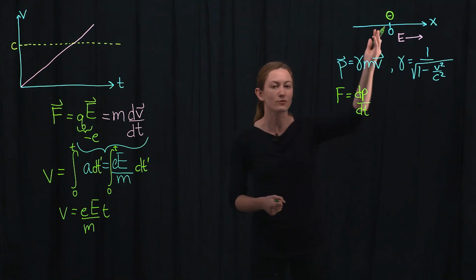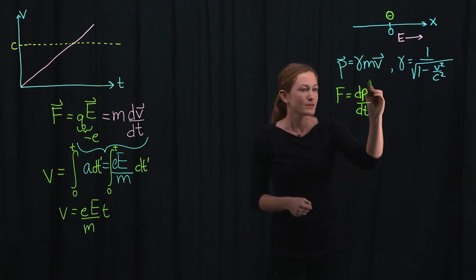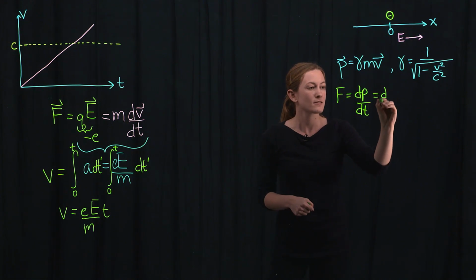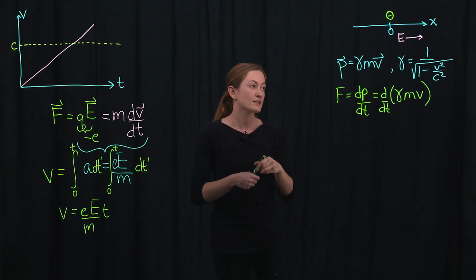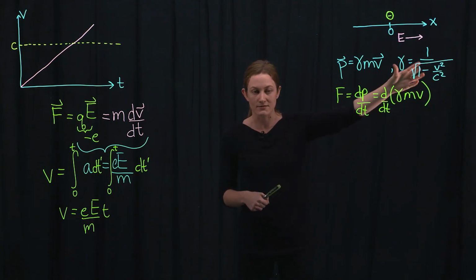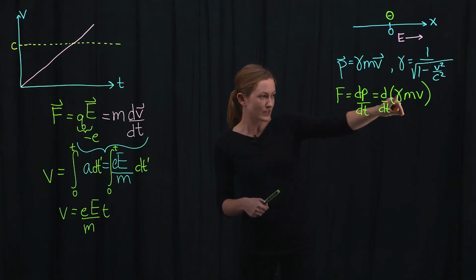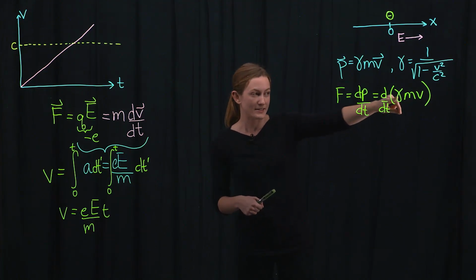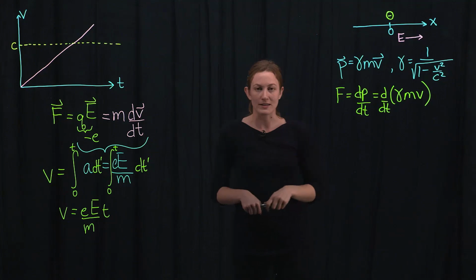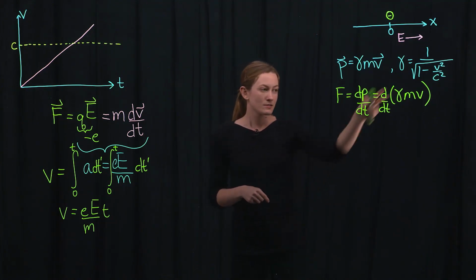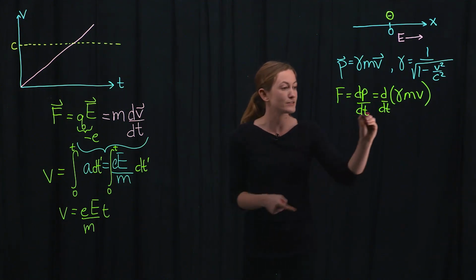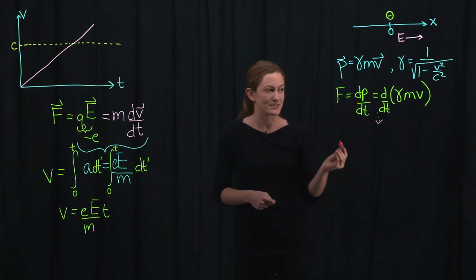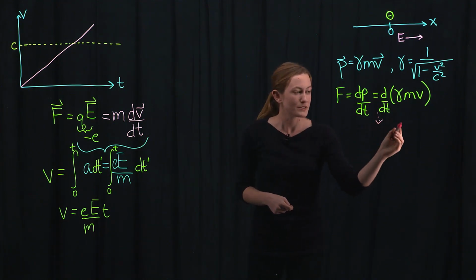It would be more complicated if the force wasn't along the direction of motion. So plugging in, we're taking the time derivative of gamma m times the velocity, where gamma, of course, depends on v. So this is a non-trivial derivative because the velocity depends on time and is in the gamma factor, and there's a factor of the velocity here. To derive Newton's second law, we have to take this derivative, and I'll refer you to the attached PDF for the details, but I encourage you to try this at home. You'll just need to use the chain rule a few times.